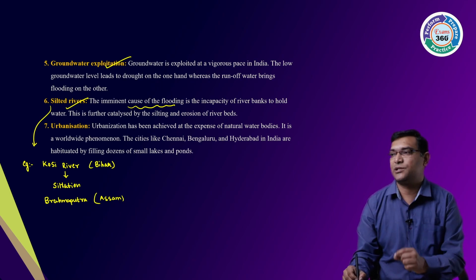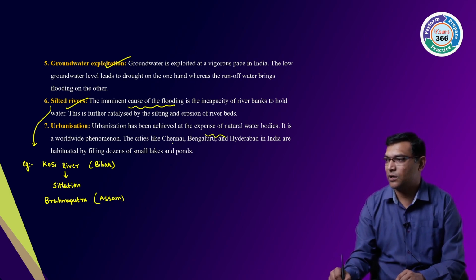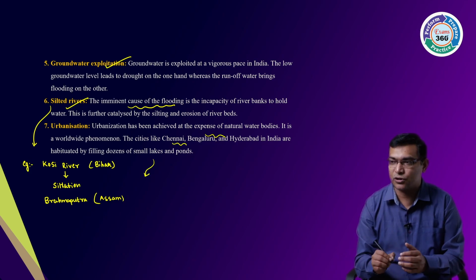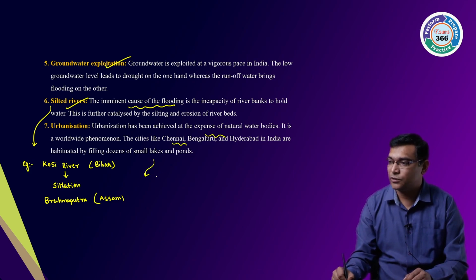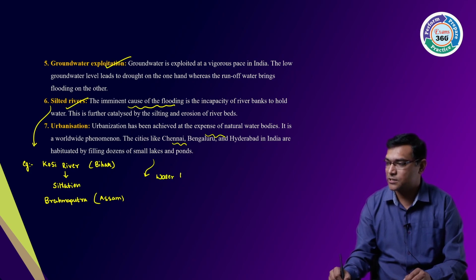Then rapid urbanization, where water bodies are being encroached.